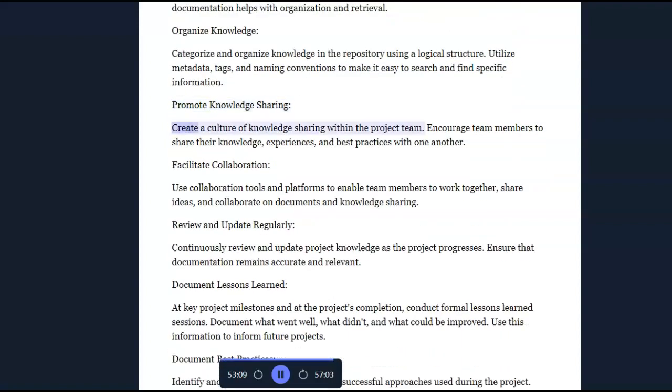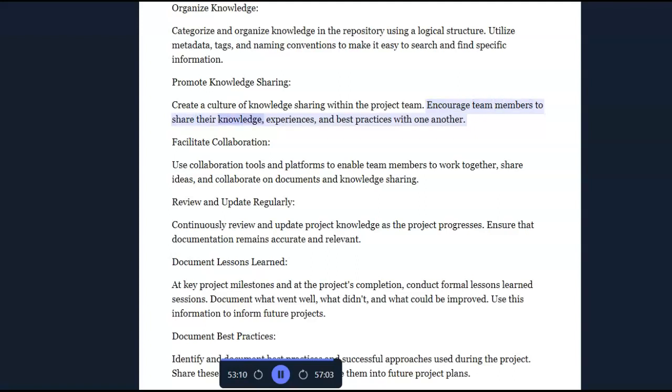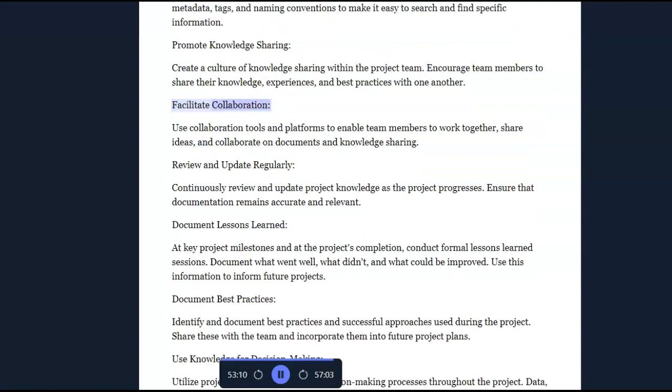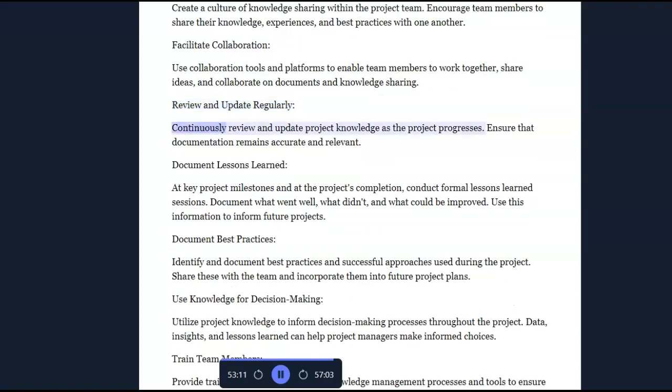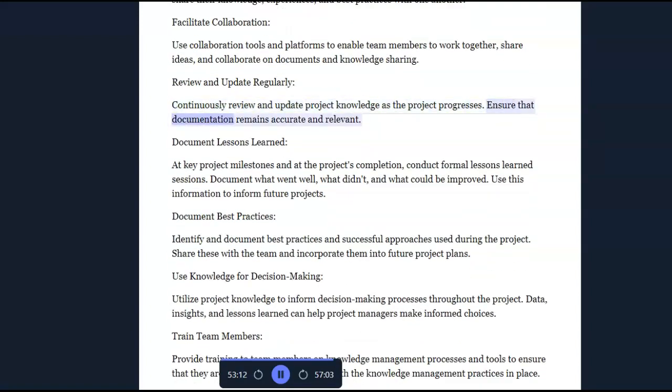Promote knowledge sharing. Create a culture of knowledge sharing within the project team. Encourage team members to share their knowledge, experiences, and best practices with one another. Facilitate collaboration. Use collaboration tools and platforms to enable team members to work together, share ideas, and collaborate on documents and knowledge sharing. Review and update regularly. Continuously review and update project knowledge as the project progresses. Ensure that documentation remains accurate and relevant.